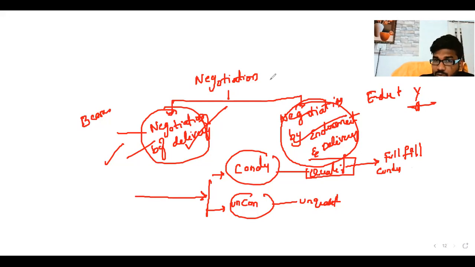In case of negotiation, what is the presumption? When the instrument is transferred to the other party, my assumption is that it is with consideration only.